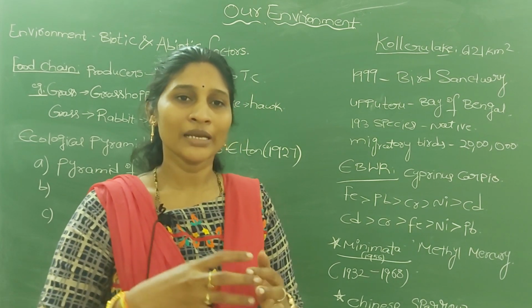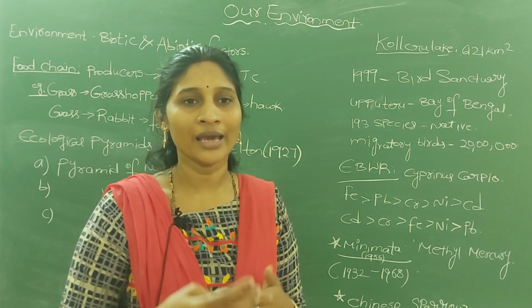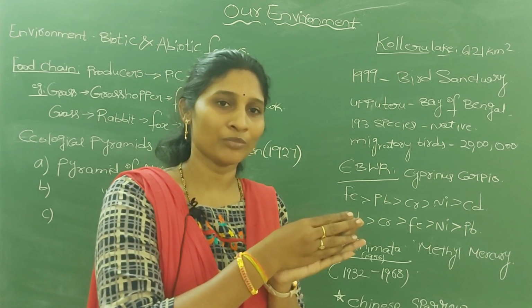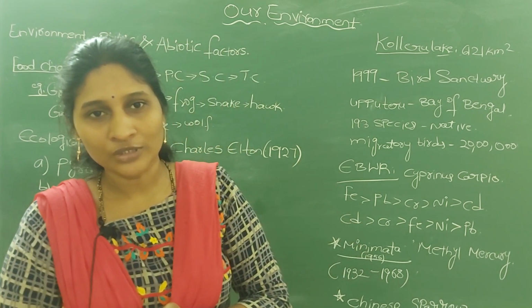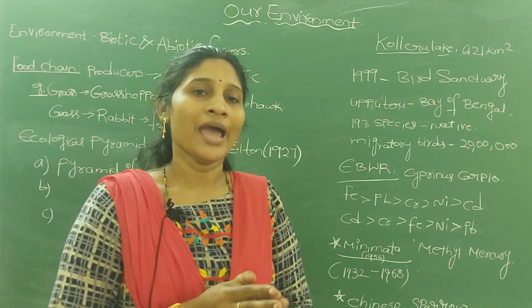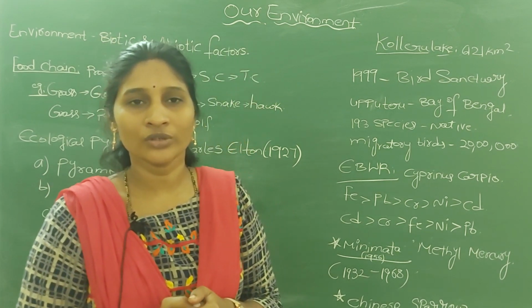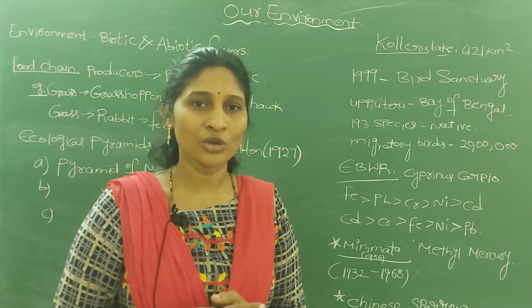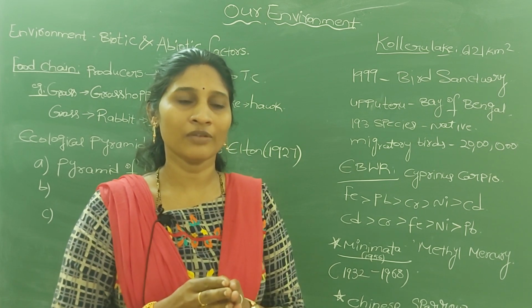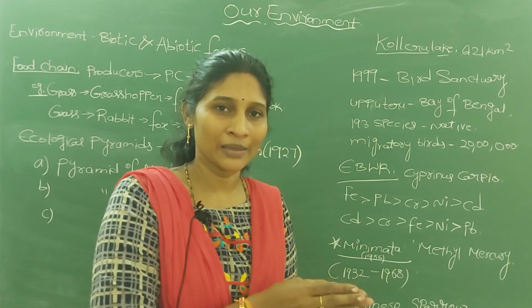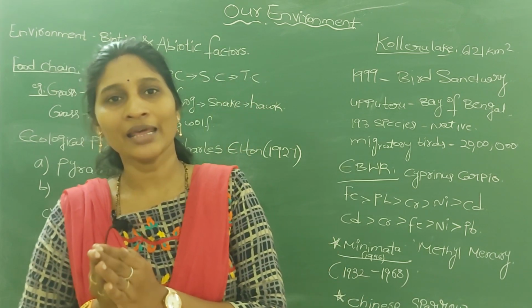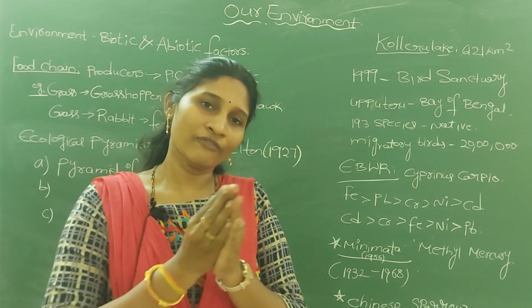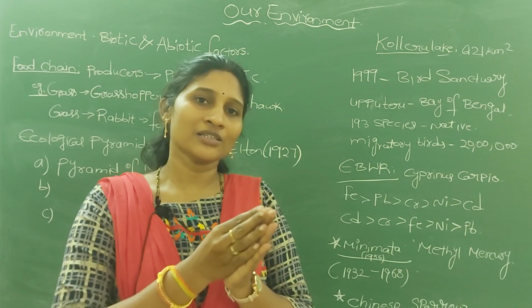For example, animals release CO2 during respiration. That CO2 enters the atmosphere and is used up by the plant. The oxygen released in photosynthesis is again utilized by animals. So there is interaction between plant and animal. Plants prepare food for themselves as well as for other animals on the earth. But animals also are useful to plants in a different way.